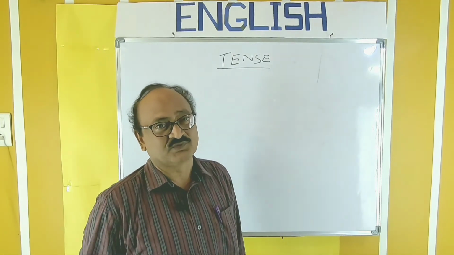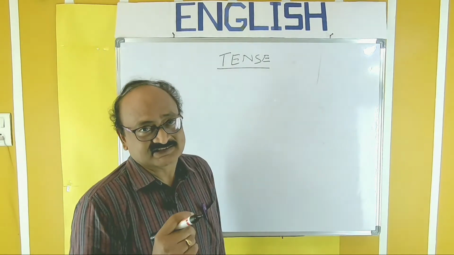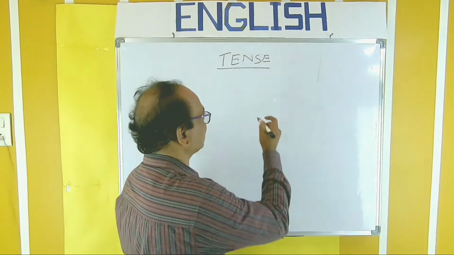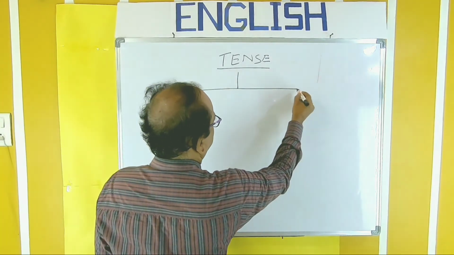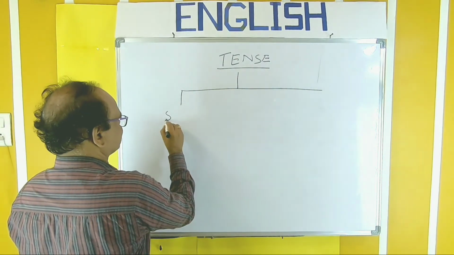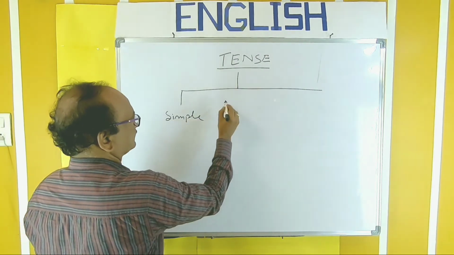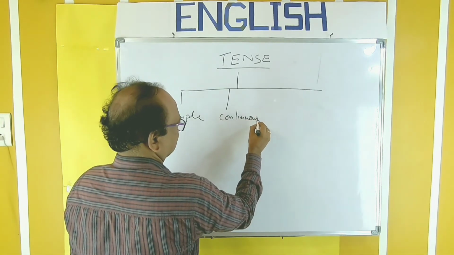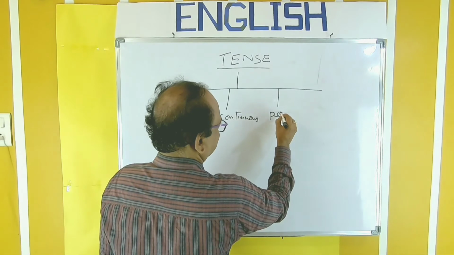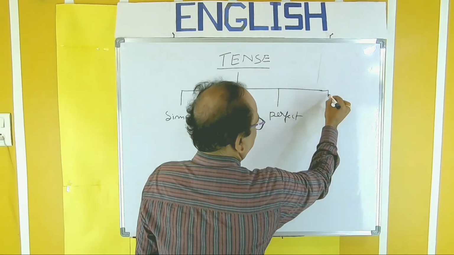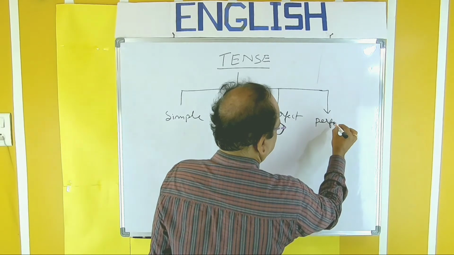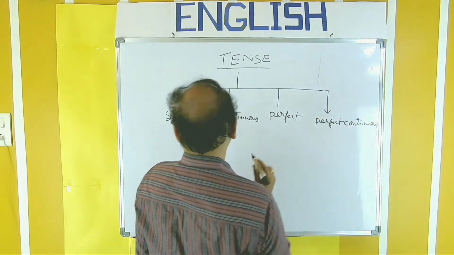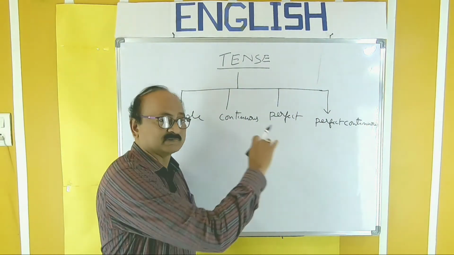Each tense has 4 forms. See, simple, continuous, perfect and perfect continuous. Let me write. First, simple. Second, continuous. 3, perfect. 4, perfect continuous. So, simple, continuous, perfect, perfect continuous.